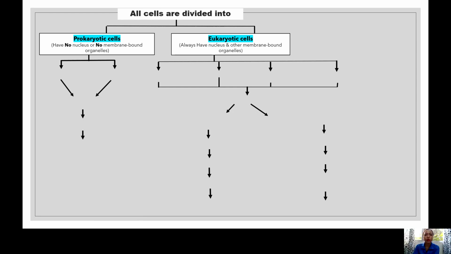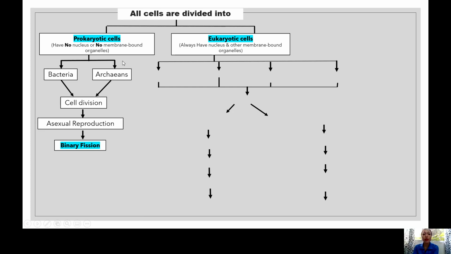In prokaryotic cells, remember that they have a simple reproduction, simple cell division, and it is asexual, meaning coming from their own body, specifically known as binary fission. When we say eukaryotic, remember that is where we belong, the animals, plants, fungi, and protists, because we all have a true nucleus in our cells, and our cell division is quite complicated because of the presence of organelles and a nucleus.